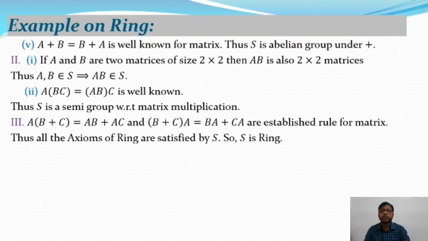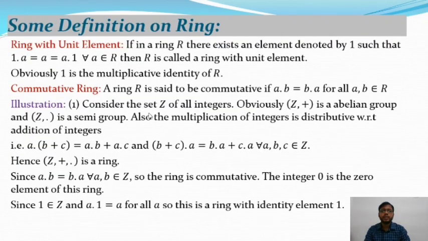So S plus dot satisfies all the axioms of a ring. So S is a ring with respect to the binary operations plus and dot. Hence the proof of the above example. And after that we will discuss some definitions on rings.